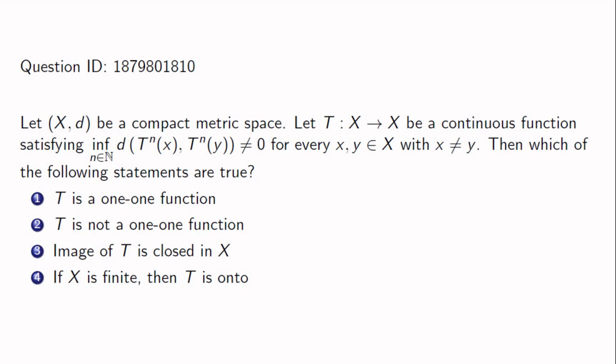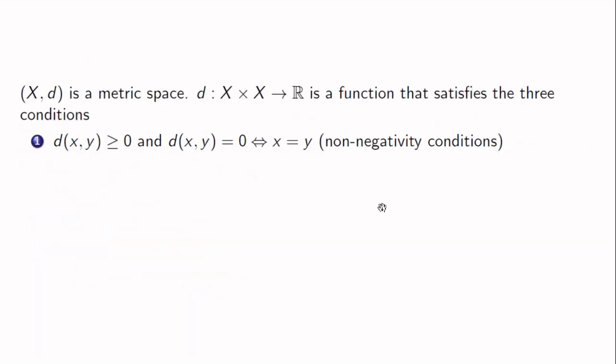But we will start with the definition of metric spaces. So a metric space is a two-tuple (X, d) where X is a non-empty set and d is a function known as the distance function or the metric function that satisfies three conditions. The first condition is the non-negativity condition, which says that d(x, y) is always greater than or equal to 0, and d(x, y) is equal to 0 if and only if x is equal to y.